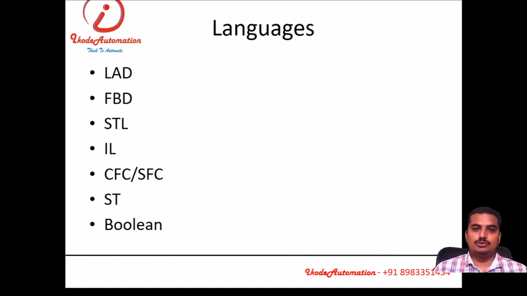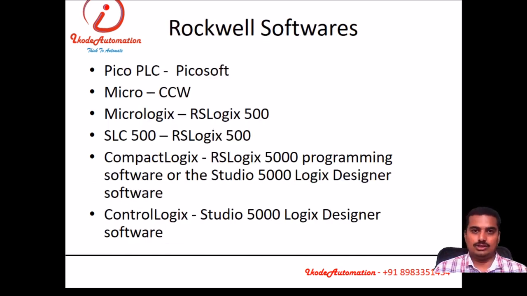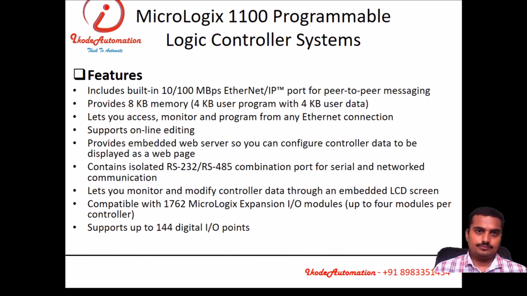Which languages are used in Allen-Bradley? Normally ladder, FBD, STL, IL, CFC, ST, and Boolean. These are the languages used in Allen-Bradley PLC. Software in Allen-Bradley, Rockwell Automation: PicoSoft for Pico, Connected Components Workbench (CCW) for Micro, RSLogix 500 for MicroLogix and SLC 500. Again for CompactLogix, RSLogix 5000 and Studio 5000 Logix Designer. For ControlLogix, Studio 5000 Logix Designer.